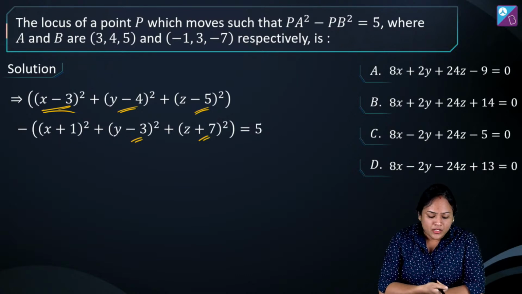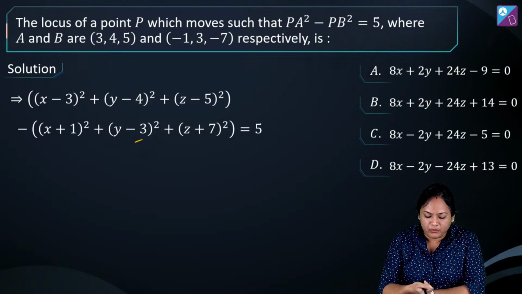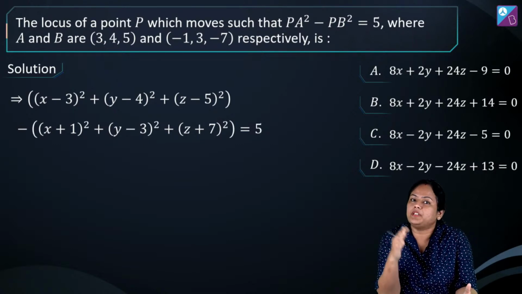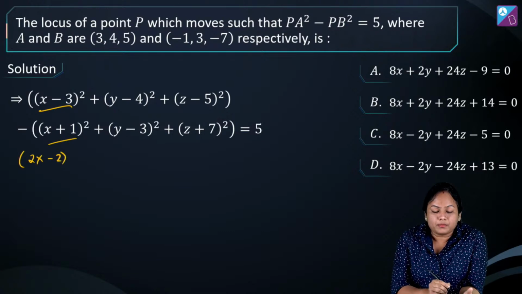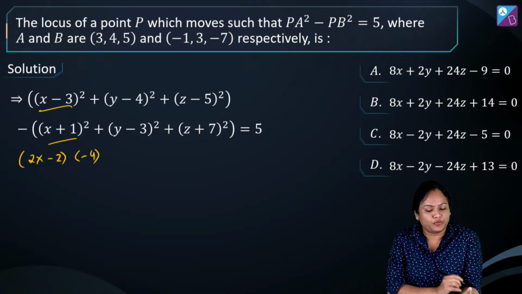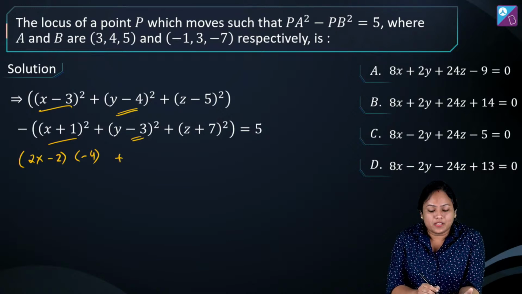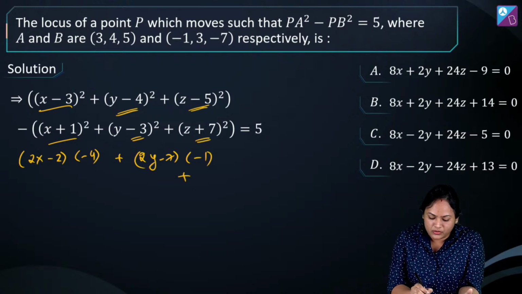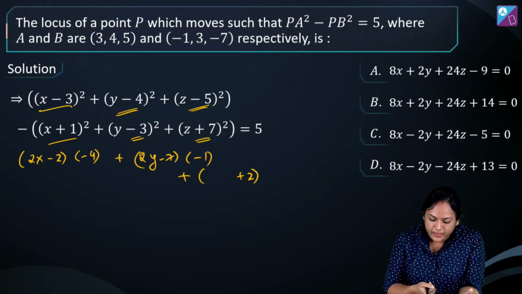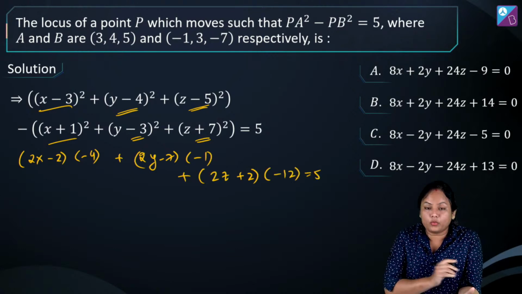Alright? So when you apply the a square minus b square formula over here, you know the factors a plus b into a minus b. So in these two terms it's going to become a plus b, that is 2x minus 2, multiplied by a minus b, that is minus 4. Similarly for these two it's going to become a plus b, that is 2y minus 7, multiplied by a minus b, which is minus 1. And for the last one, again when I apply the formula for a square minus b square, it's going to become a plus b, that is 2z plus 2, multiplied by the next term a minus b, which is minus 12, and this is equal to 5.